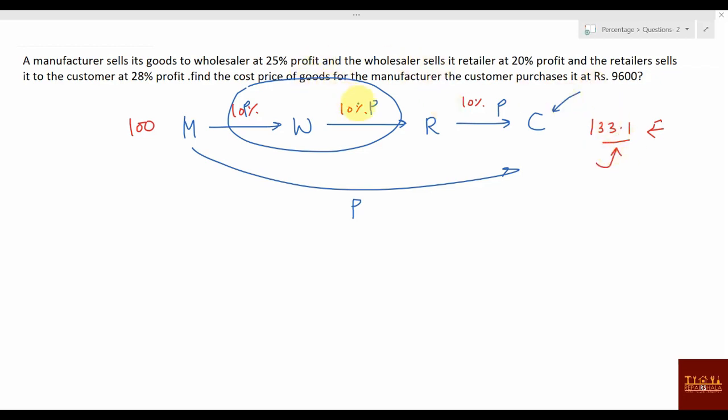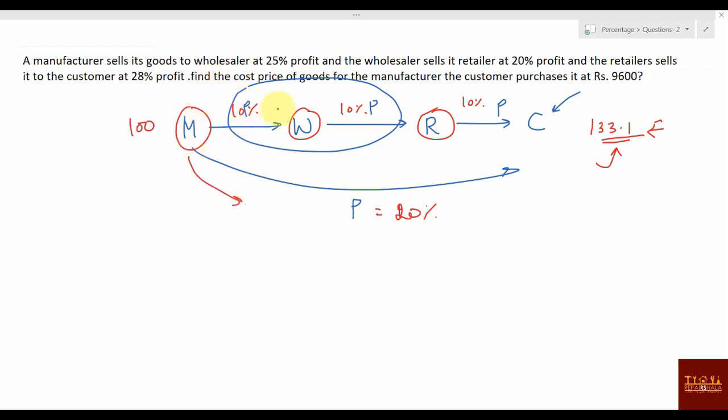And in total, how much profit is he paying from his pocket to the manufacturer, wholesaler and retailer? 33.1% profit he is paying. But what will Amazon do? Amazon will say, you don't have to pay 33.1%, you just pay 10 or 20% to me. Everyone here is earning 10%, 10%, 10%, and this one is telling that I will send only 20%, and he will take from the manufacturer in bulk.